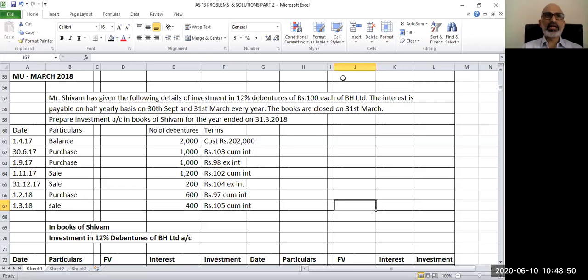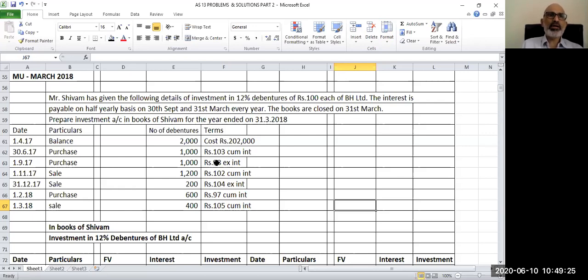Now you are given the data for the 17-18 financial year. There is an opening balance, there are purchase and sale transactions, and step by step we are going to record these transactions in the books of Shivam. Let us begin. On 1/4/17, it says that you have a stock of 2000 debentures and the cost of these debentures was 2 lakhs 2000 rupees. 2000 debentures of face value 100 rupees per debenture will be 2 lakhs rupees, and the holding cost, the cost of acquisition, is 2 lakhs 2000.